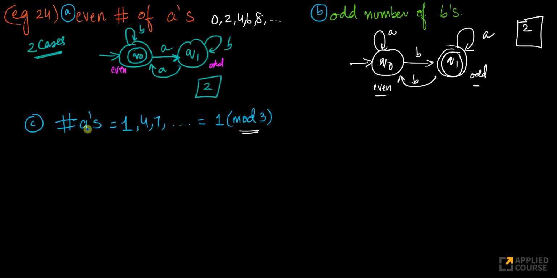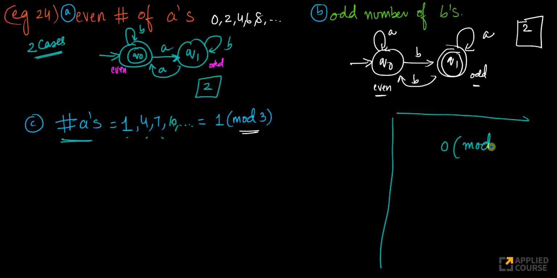This is where the fun starts. What if I want the number of A's to be 1, 4, 7, 10, etc.? Let me write some very basic stuff first: 0, 2, 4, 6, 8. You can write this set as 0 mod 2. What does this mean? It means the set of all the numbers which, if you divide by 2, give a remainder of 0. Mod basically means modulo. You know the modulo operator, right? We learned it in the C programming language.